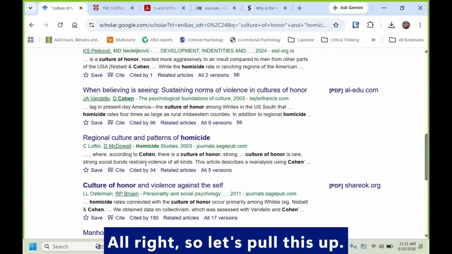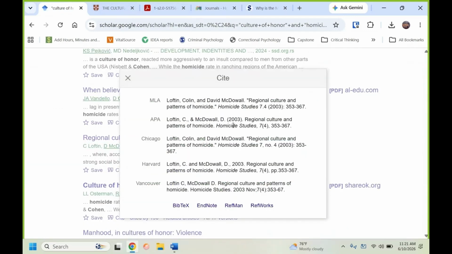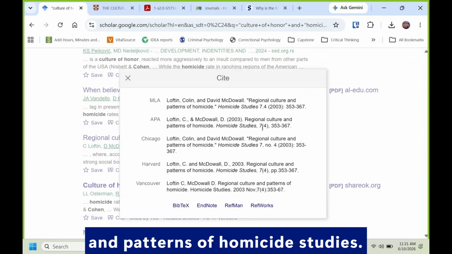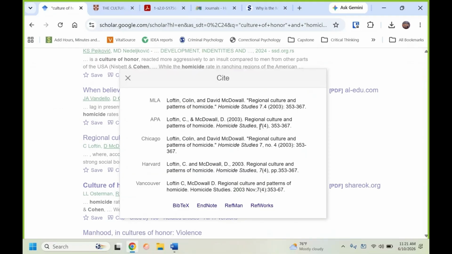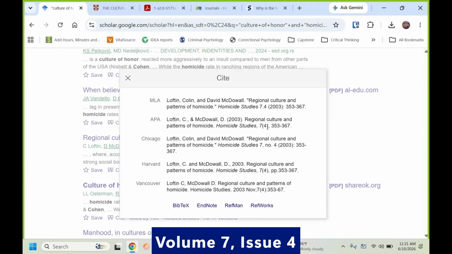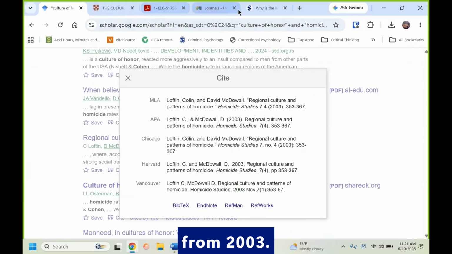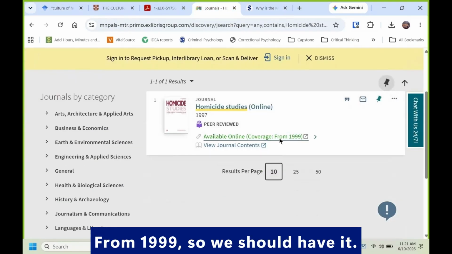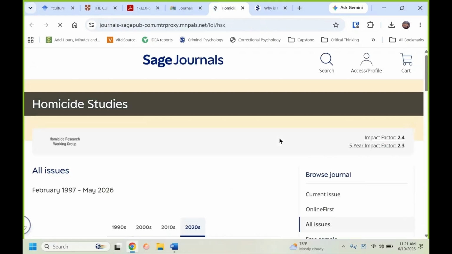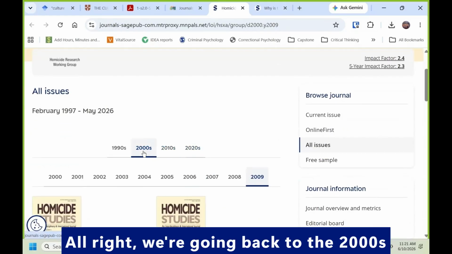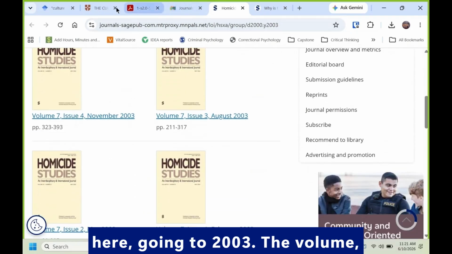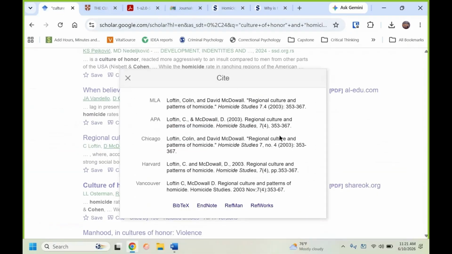All right, so let's pull this up. Let's see, regional culture and patterns of homicide, Homicide Studies, volume 7, issue 4 from 2003. From 1999, so we should have it. All right, we're going back to the 2000s here, going to 2003.